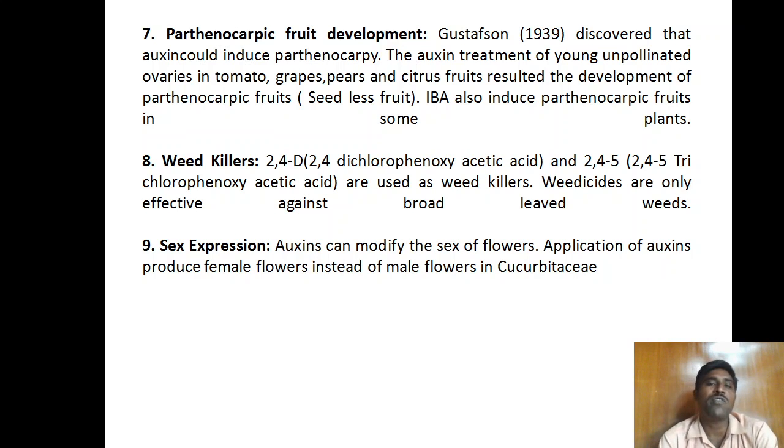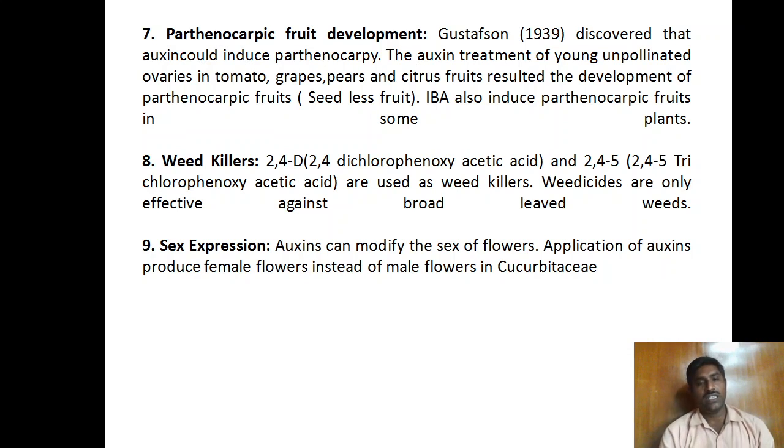Generally, parthenocarpic fruit development is the result of the effect of auxins. First, Gustafson discovered that auxin could induce parthenocarpy in plants. The auxin treatment of young unpollinated ovaries in tomato, grapes, pears, and citrus fruits resulted in the development of parthenocarpic fruits. And IBA also induced parthenocarpic fruits in some plants.